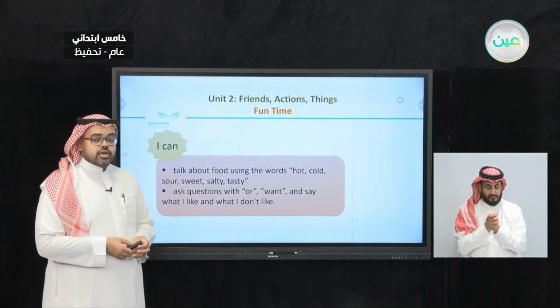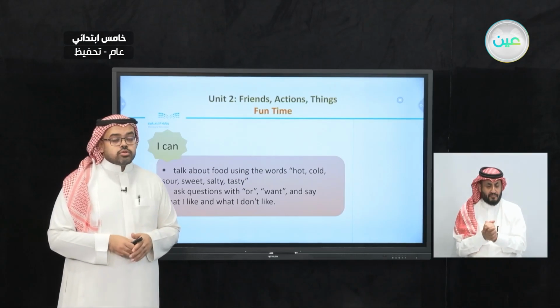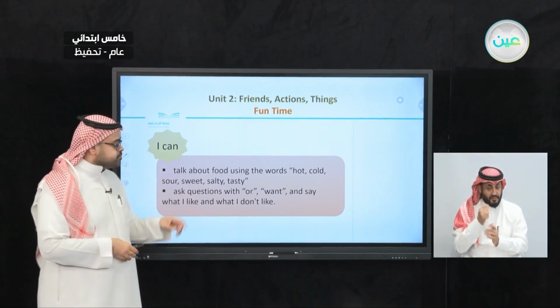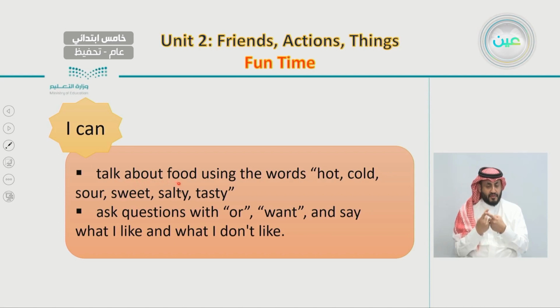So at the end, it's very important that you can talk about food using the words hot or cold or sour or sweet, salty, and tasty. So when you're talking about food, any kind of food, a fruit, a pizza, or a sandwich, a soup, you can choose one of these words.